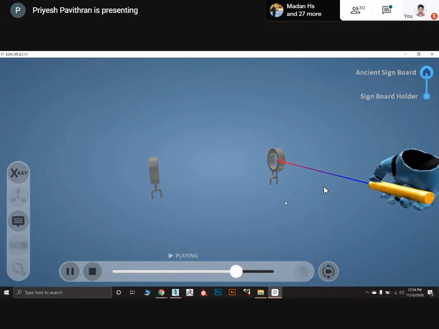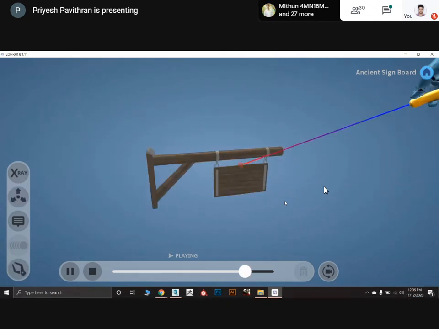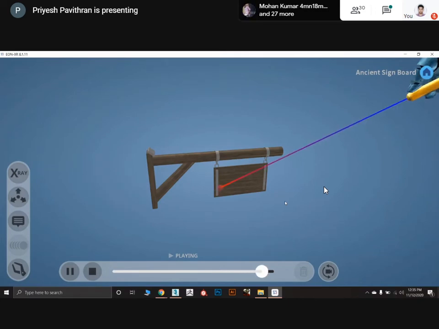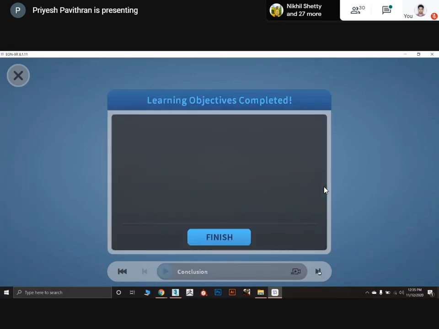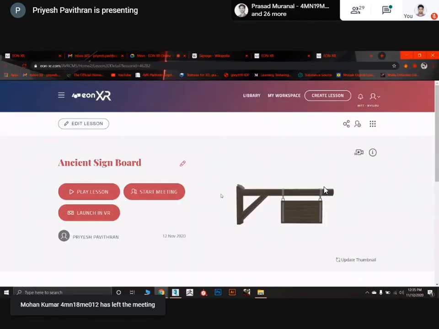Go back again. This is the home button to go to the master visual. Now stop. Now our 3D is also done, and that was our final conclusive mini game. Now finish. You have successfully completed your lesson and you have played it well.